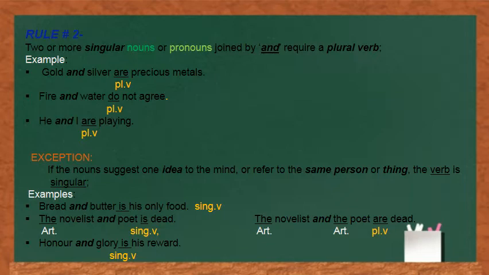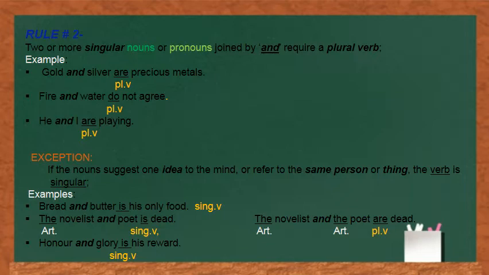On the contrary, I have used one more example here where I have used a plural verb. The novelist and the poet are dead. But here is a difference. What is the difference? Here we are not talking about an individual. We are not talking about one person. Here I am talking about two different individuals.